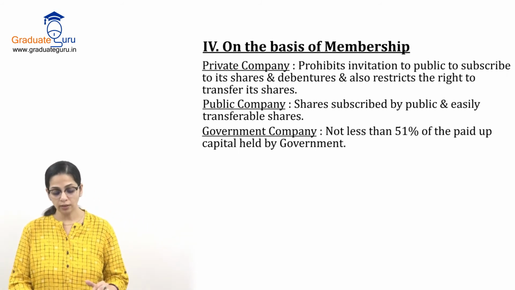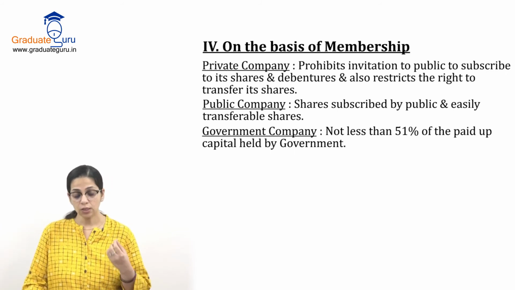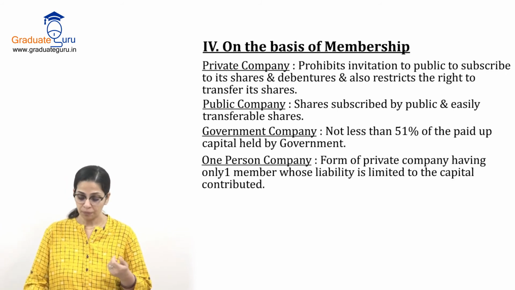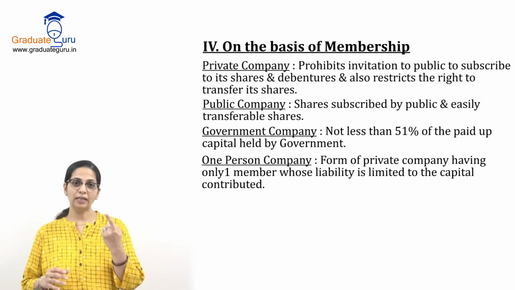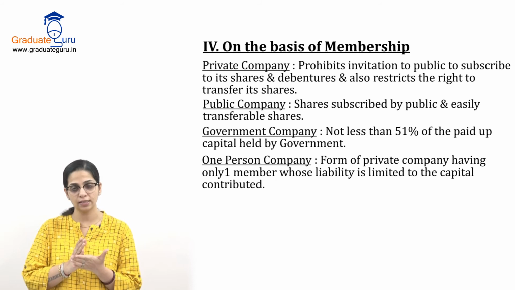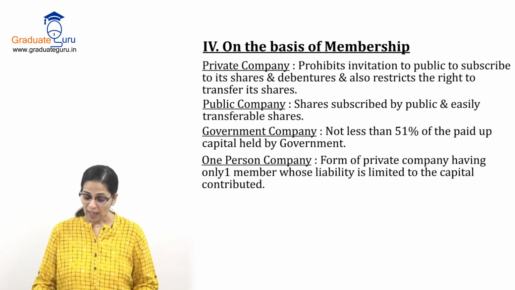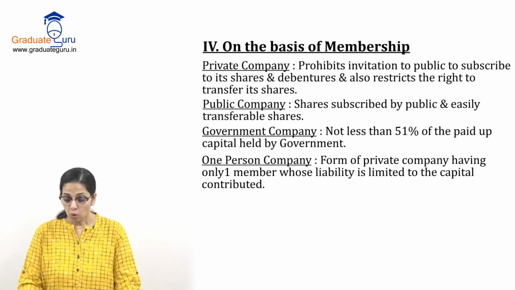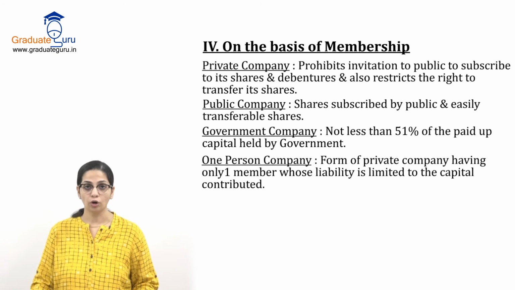And the last one under this classification, as I told you, a very new concept, is one person company. So a form of private company, obviously one person company है, एक ही है जो shareholder है इस company का. So it automatically becomes a private company having only one member whose liability is limited to the capital contributed.